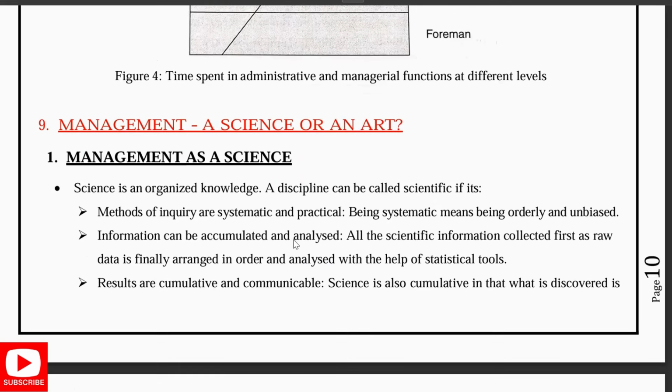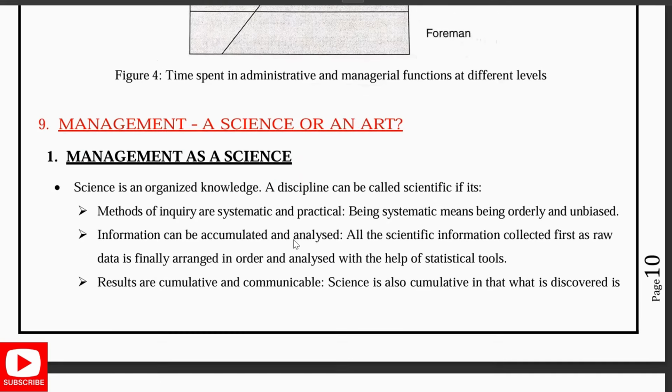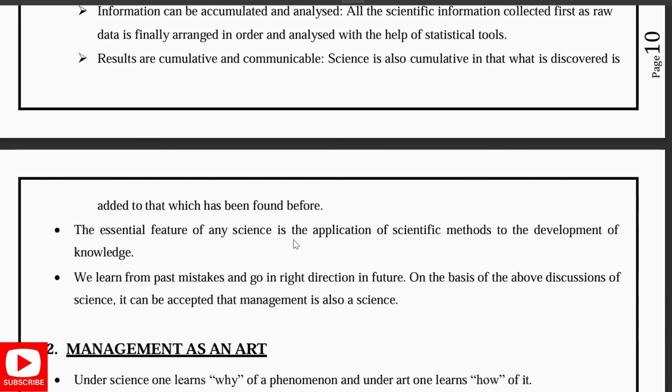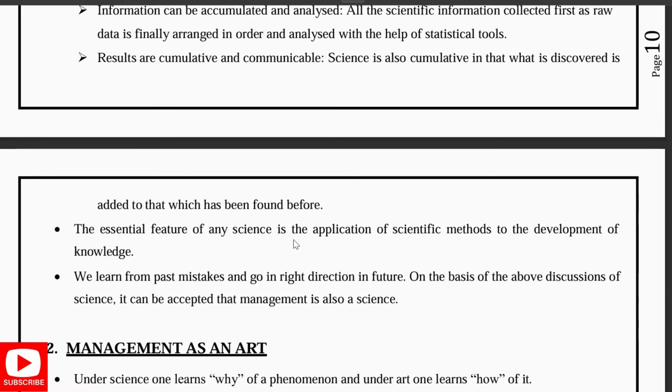Next is management as a science or as an art. Firstly, as a science. Science is nothing else than organized knowledge. So a discipline can be called scientific in nature. Methods of inquiry are systematic and practical. Being systematic means orderly and unbiased. Information can be accumulated and then analyzed. So results are cumulative and communicable. Science is cumulative, that is, what it discovers is added to what is already found. Next, the essential feature of any science is the application of scientific methods to the development of knowledge. So these all come under management as a science.